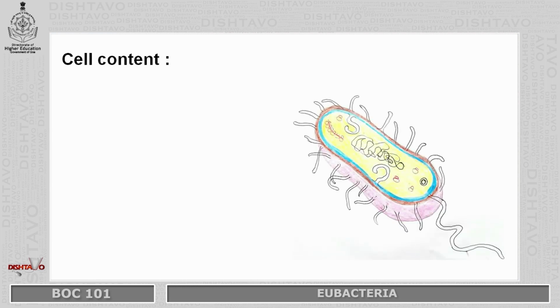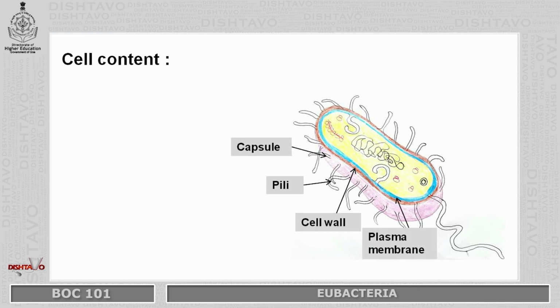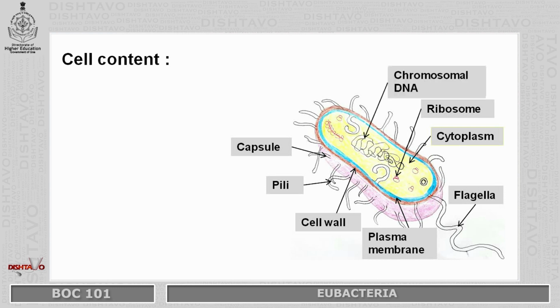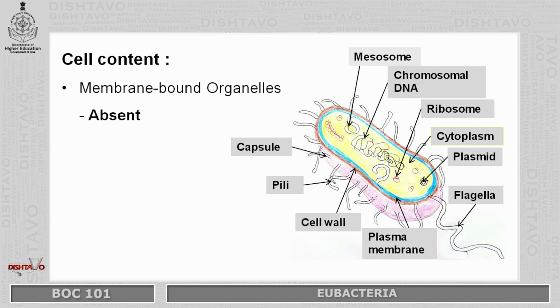Cell content. This is the cross-sectional view of Eubacteria, which has capsule, pili, cell wall, plasma membrane, flagella, cytoplasm, ribosome, chromosomal DNA, and prominent mesosomes are present.